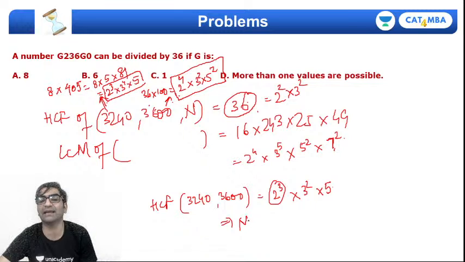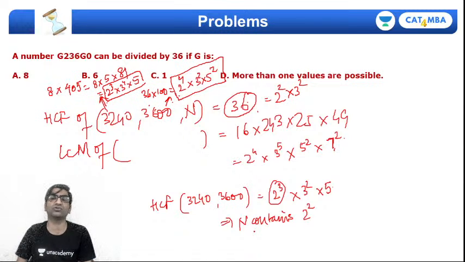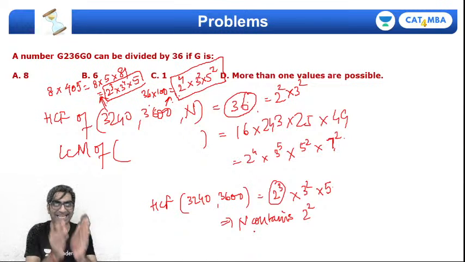So this implies that n contains 2 square. It has to contain 2 square. It cannot contain more than 2 square. It cannot contain less than 2 square. It has to have exactly 2 square.